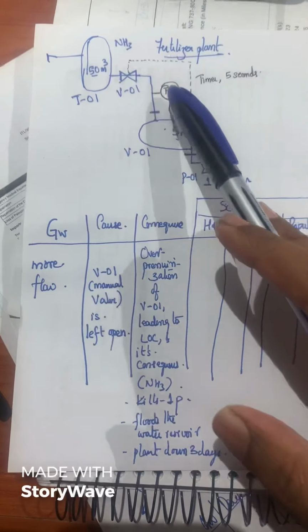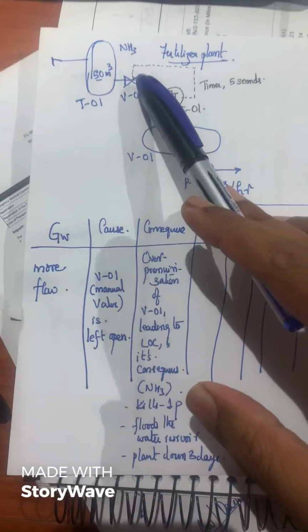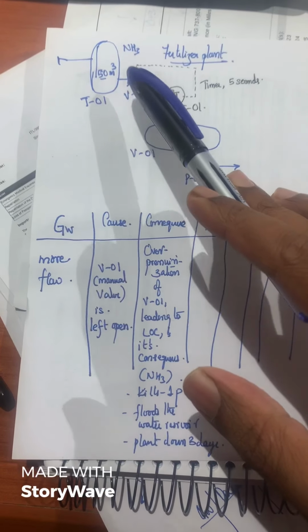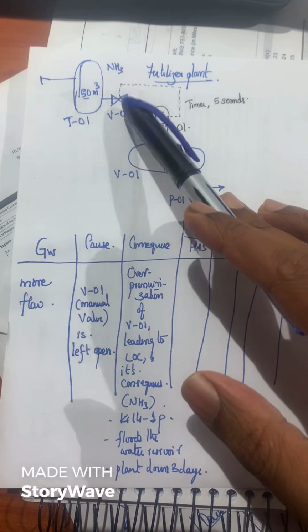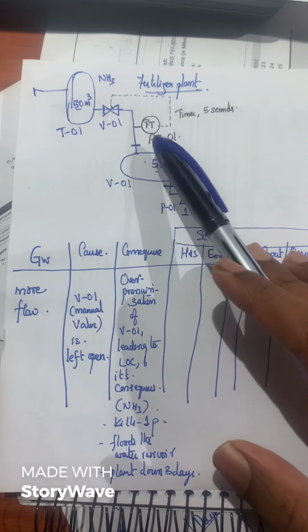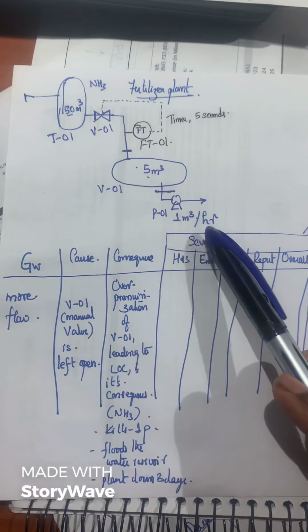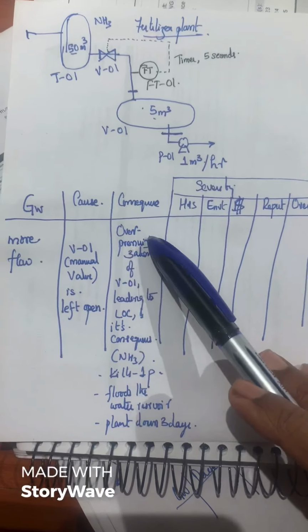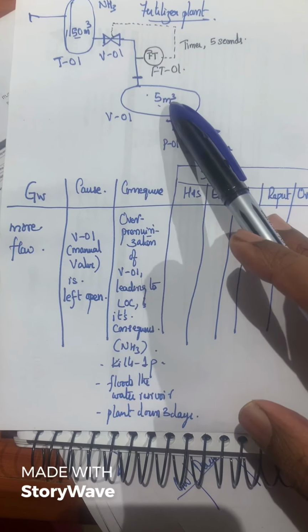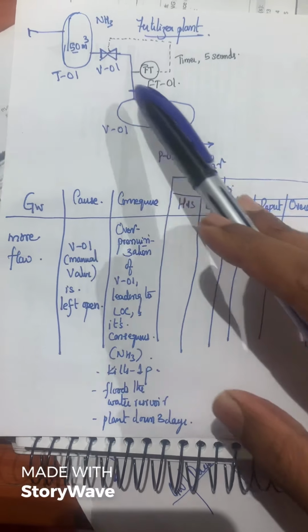What is causing the more flow is a manual valve V01 which is left open. It was a manual valve. The operator went and left it open, and there is no operator now. So there is more flow, and as you know, this is 50 meter cube. It all flows down. The pump is only 1 meter cube, and therefore what can happen? There can be overpressurization of this vessel, leading to a consequence of loss of containment from these flanges.